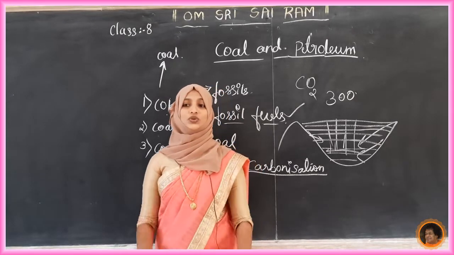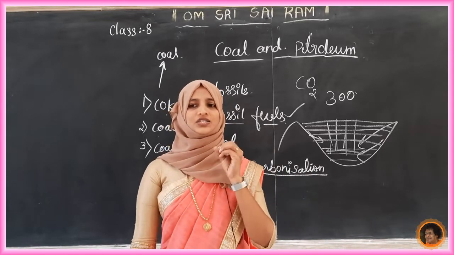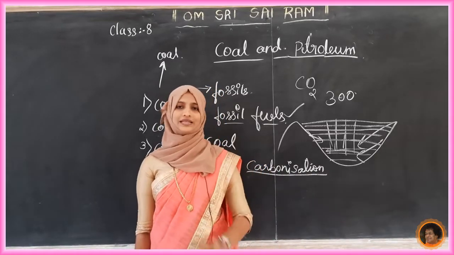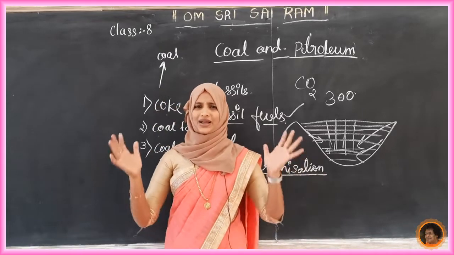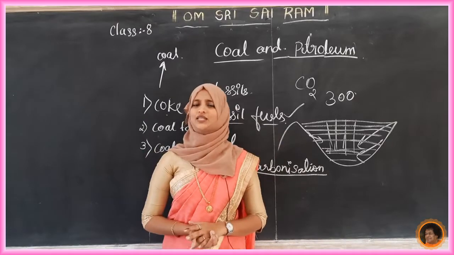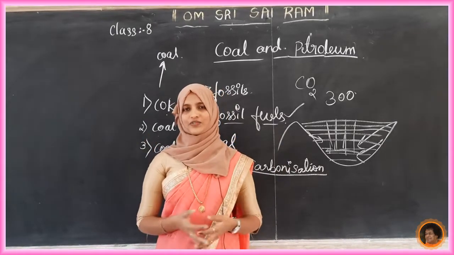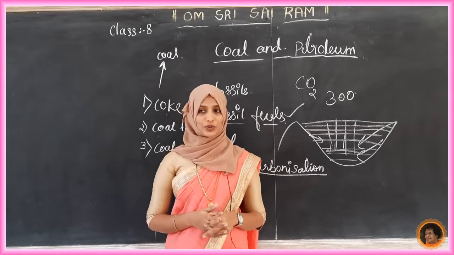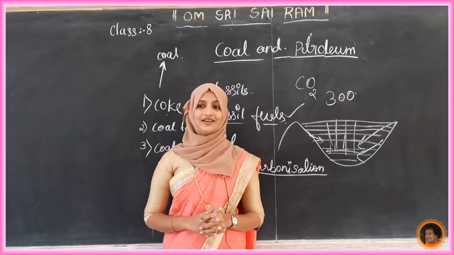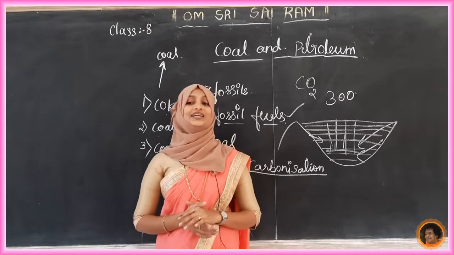Next, it is used as a fuel in many industries situated near the coal processing plant. There are many industries, and if you process coal there will be a number of methods they follow. There they use this coal gas as a fuel.